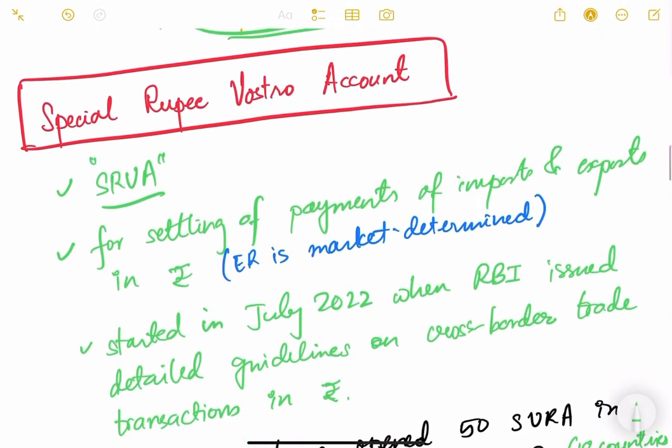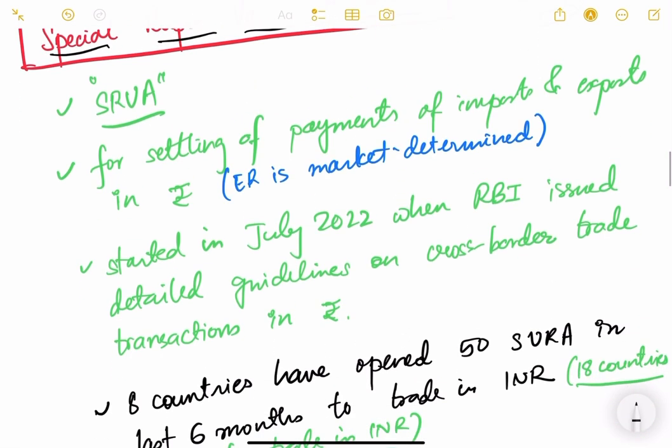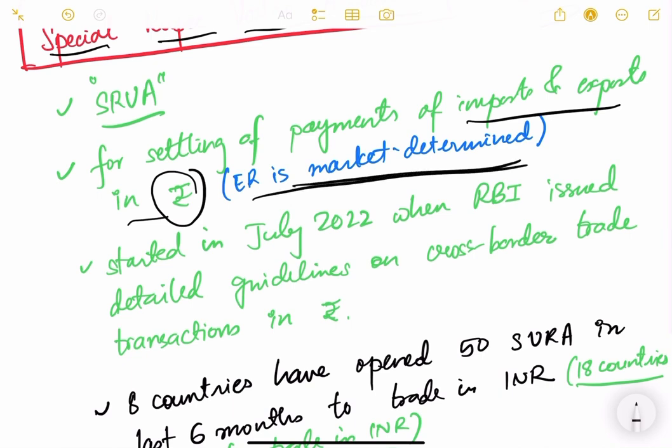Now there is another important thing that we need to study. It is about the Special Rupee Vostro Account, SRVA, a very important topic. Now what is the Vostro account and what is the Special Rupee Vostro Account? Let us understand. The Special Rupee Vostro Account, SRVA, is for settling payments of imports and exports in rupees. The exchange rate is market determined in this case.